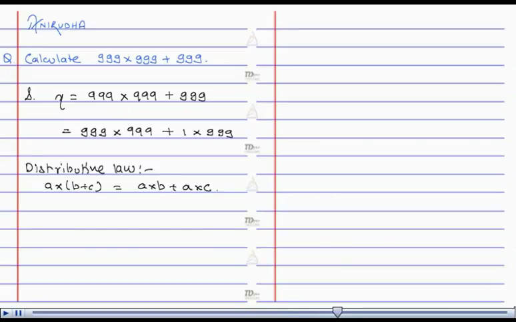Using the distributive law in the upper equation, we can write x is equal to 999 whole into 999 plus 1, or 999 into 1000, or is equal to 999000. Hence the answer.